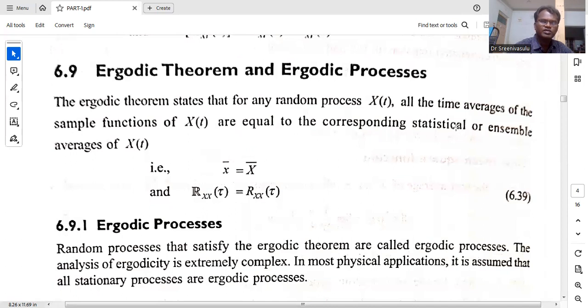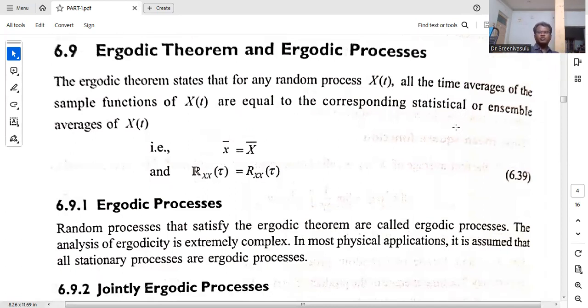Next, if you see the ergodic theorem and ergodic process, we observe the difference between small x bar and capital X bar. Small x bar indicates the time average value, and capital X bar means the general average value. The ergodic theorem states that for a random process x of t, all time average sample functions of x of t are equal to the corresponding statistical average of x of t. Statistical average of x of t means the general average value, that is, the expected value of x of t.